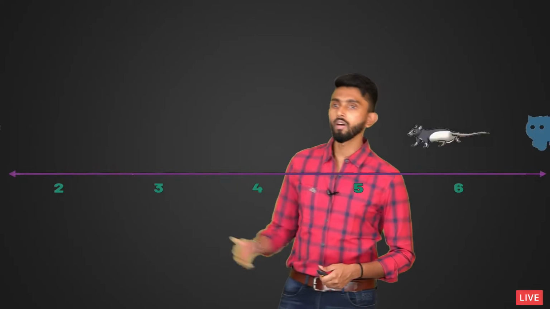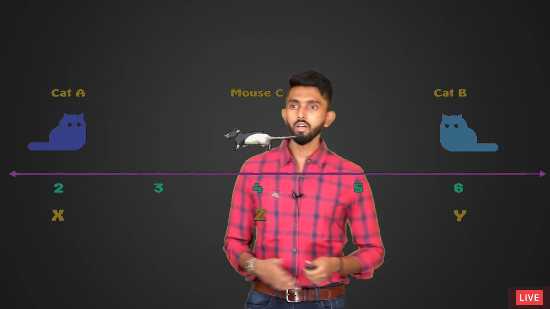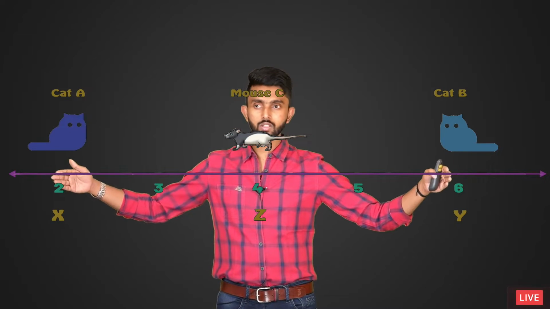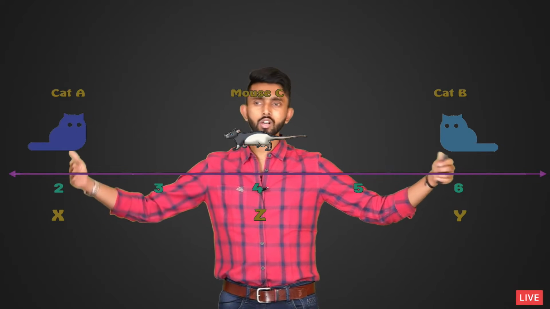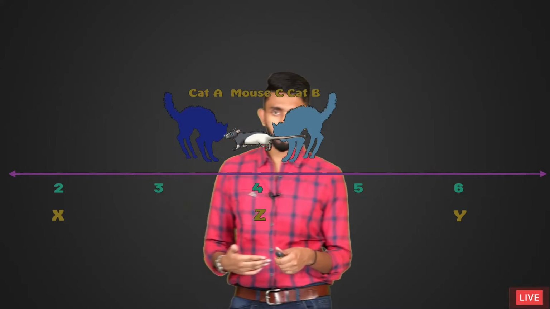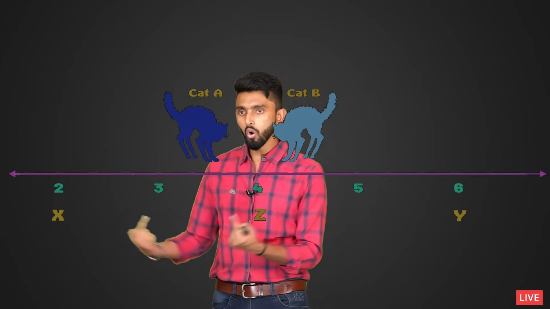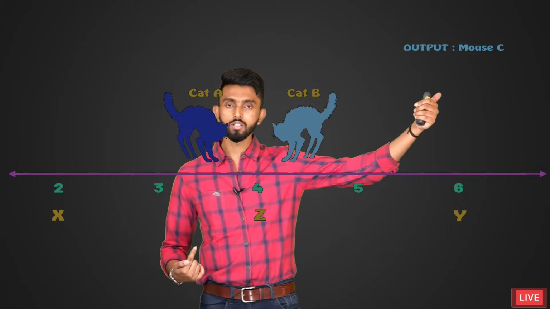Okay. Now, final scenario. In the final scenario, this is how it looks like. So, cat A, cat B, and naturally you can see here also 2 units distance, here also 2 units distance. So, naturally they are going to arrive at the same time. If they arrive at the same time, all it means is that both their distances were the same. That's why the mouse escaped.